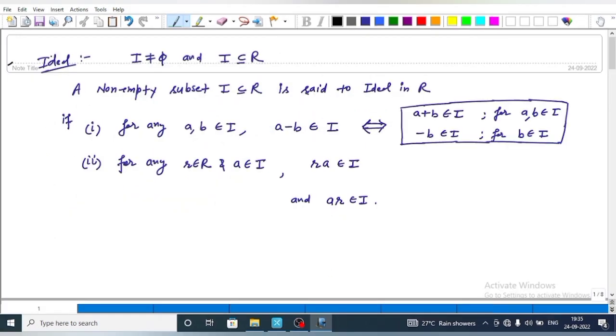For this question, we have to recall the definition of an ideal. A non-empty subset I is said to be an ideal in R if and only if it satisfies two conditions.